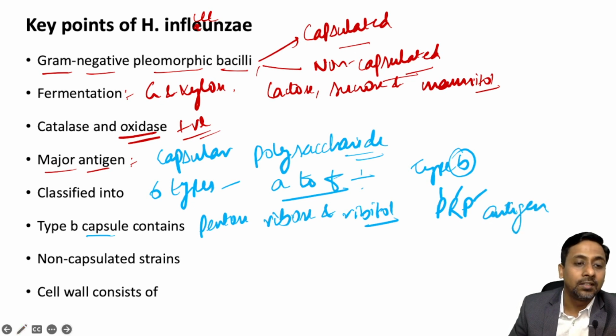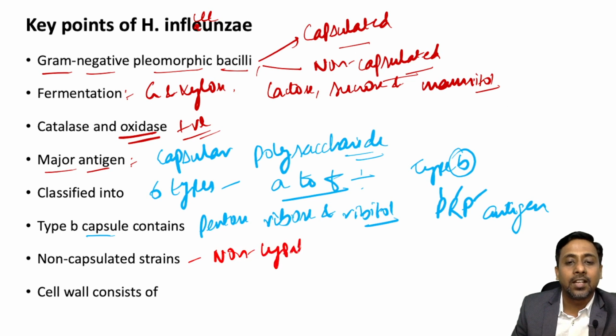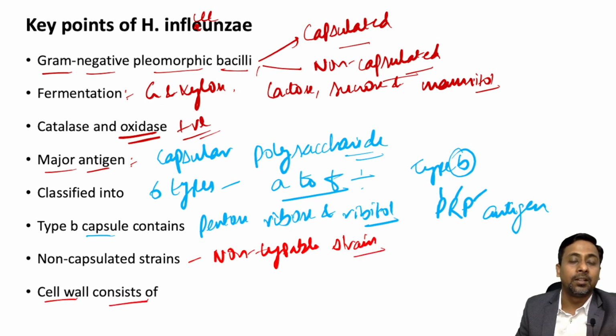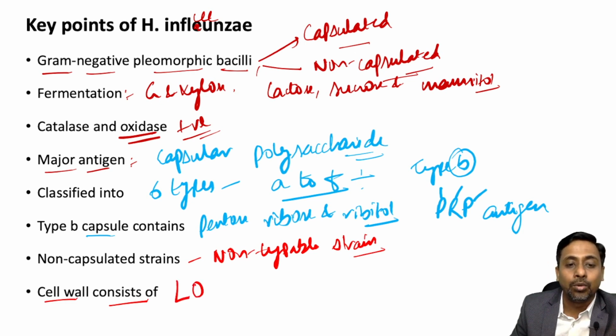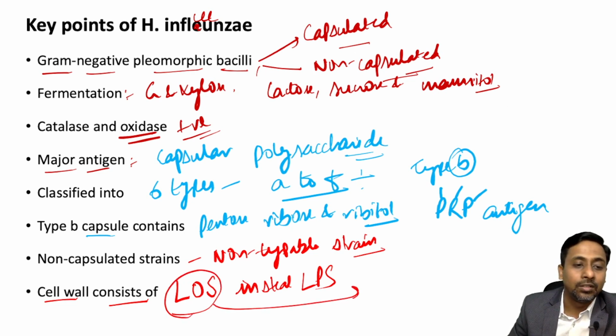Okay, and the non-capsulated strains are called non-typable strains. Another difference from the rest of the gram-negative organisms: the cell wall consists of lipo-oligosaccharide instead of the normally present lipopolysaccharide. Which other bacteria contain lipo-oligosaccharide? You should know these names because they may be asked in examination.